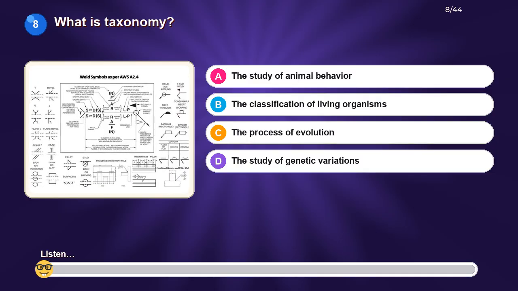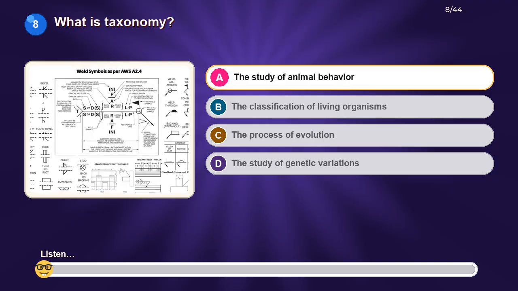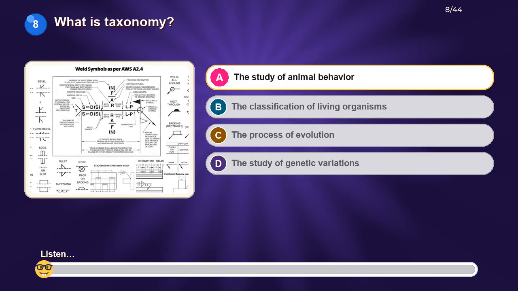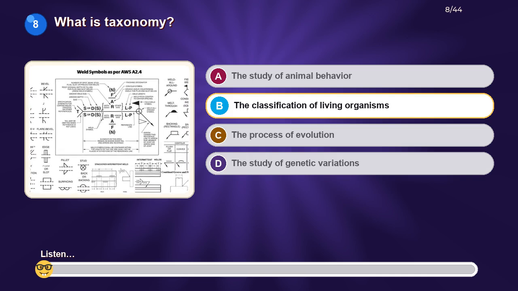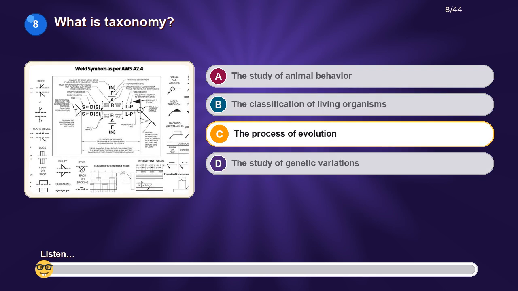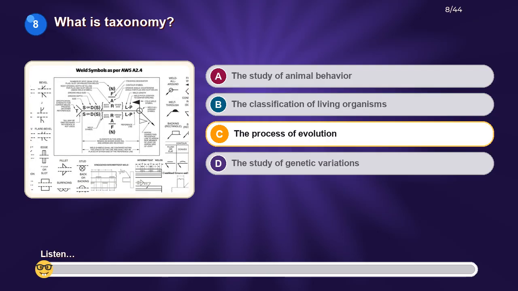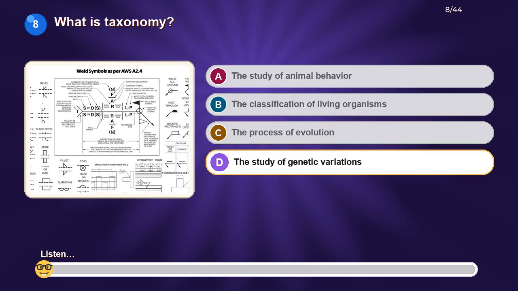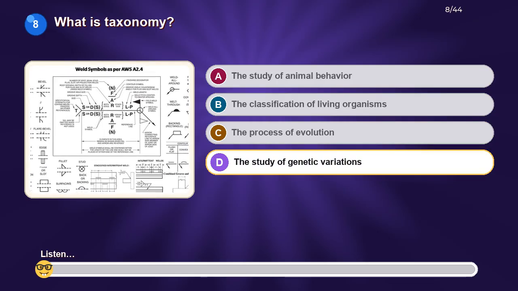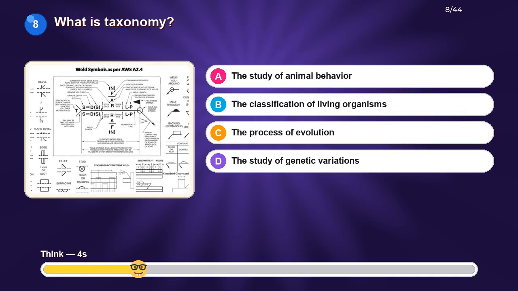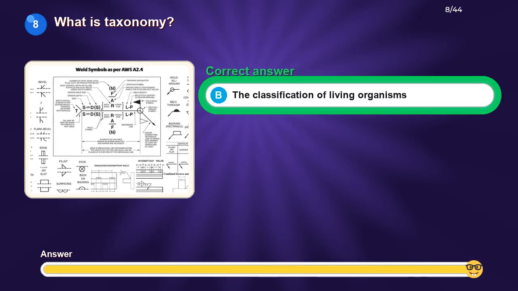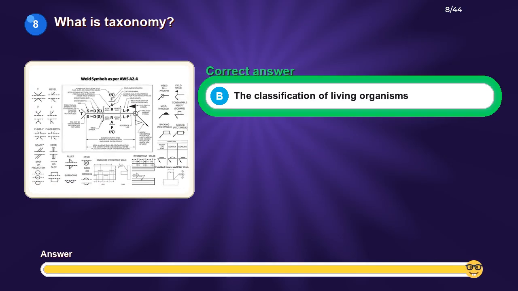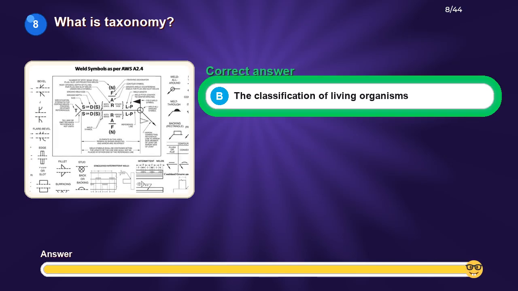What is taxonomy? Option A. The study of animal behavior. Option B. The classification of living organisms. Option C. The process of evolution. Option D. The study of genetic variations. The correct answer is the classification of living organisms.